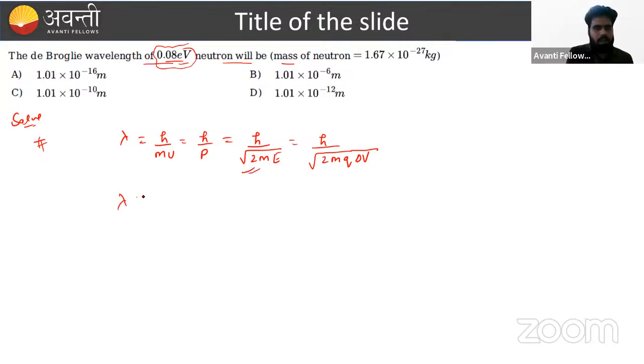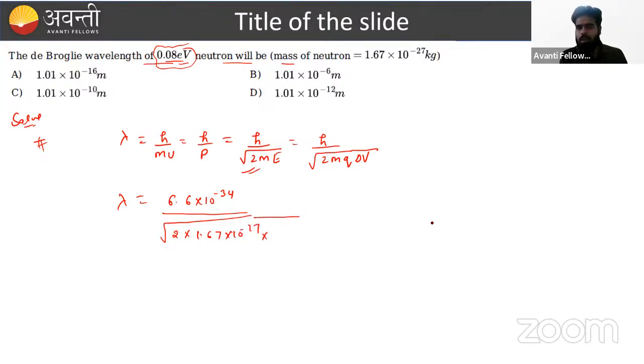So we can say lambda can be given. What is h? That is nothing but 6.6 into 10 raised to power minus 34. Sir, what is the mass of the neutron? That is already given, 1.67 into 10 raised to power minus 27, and the energy is given in electron volts, because such type of conversion we have to know.